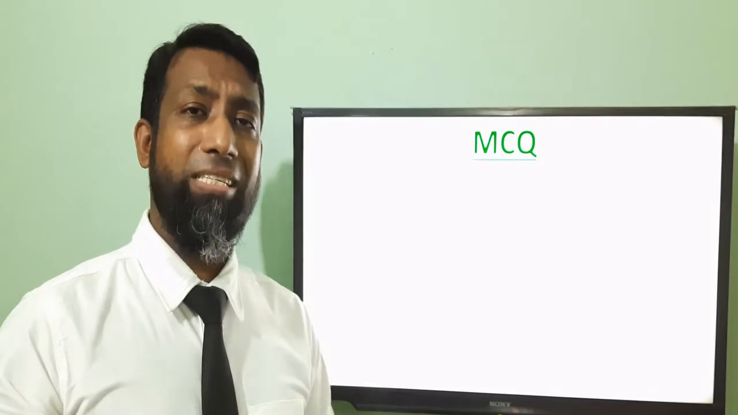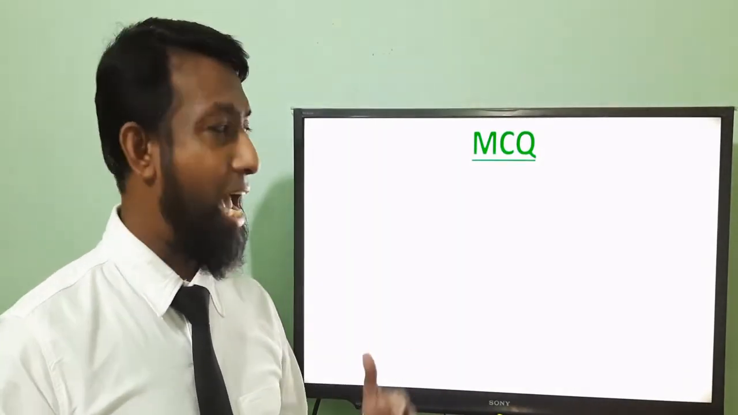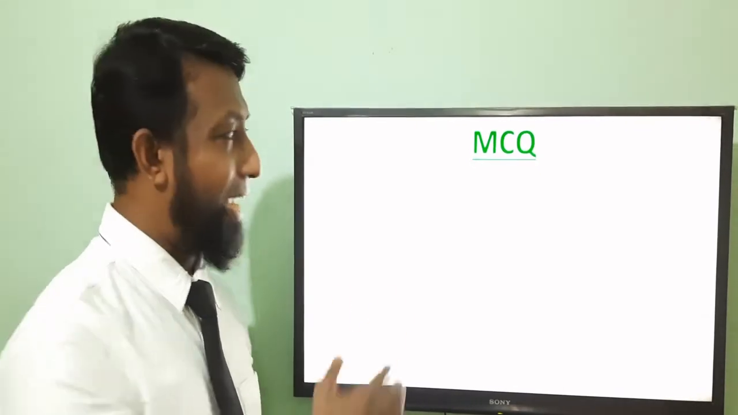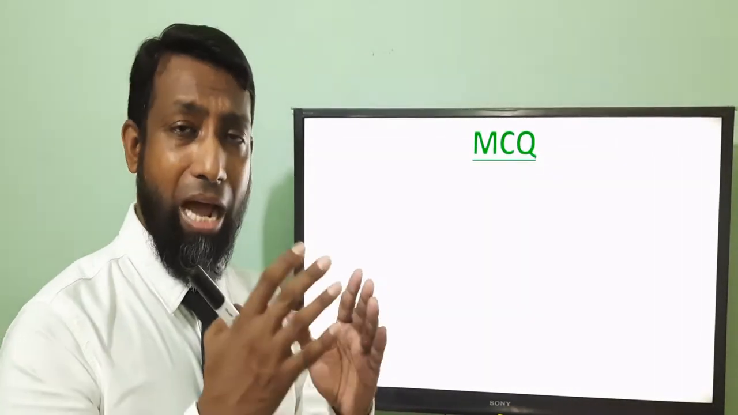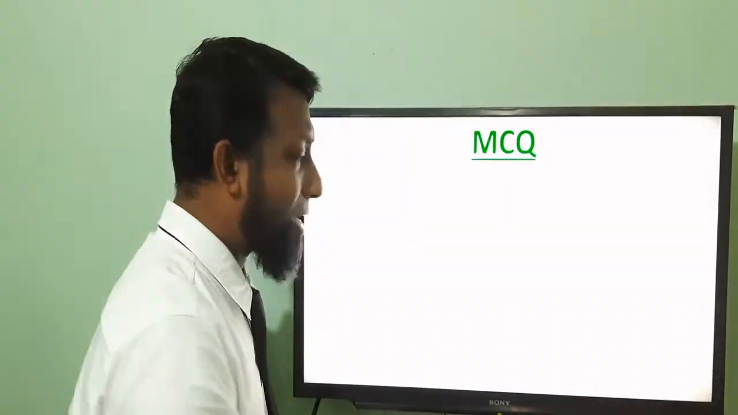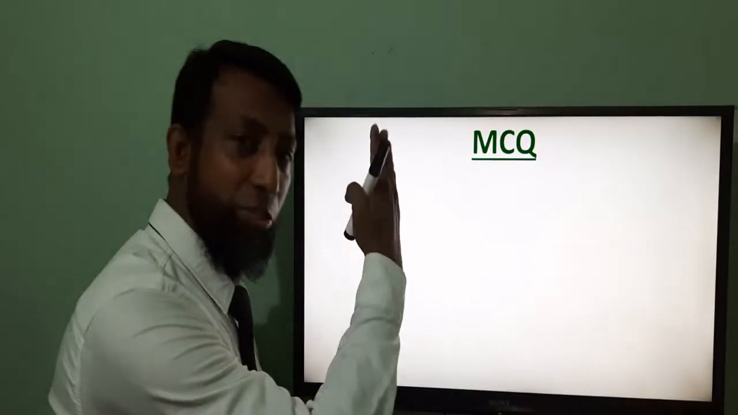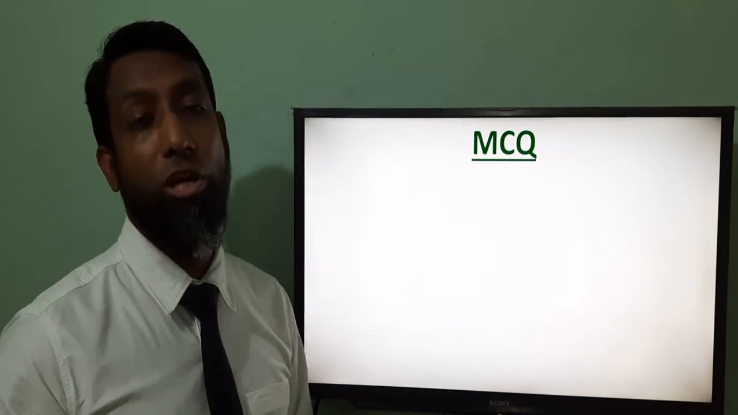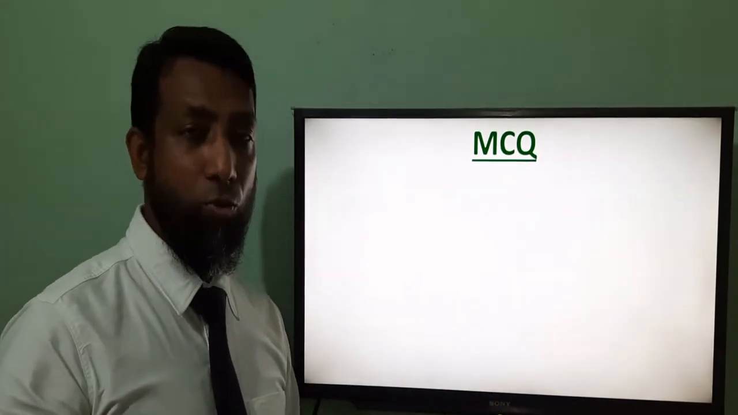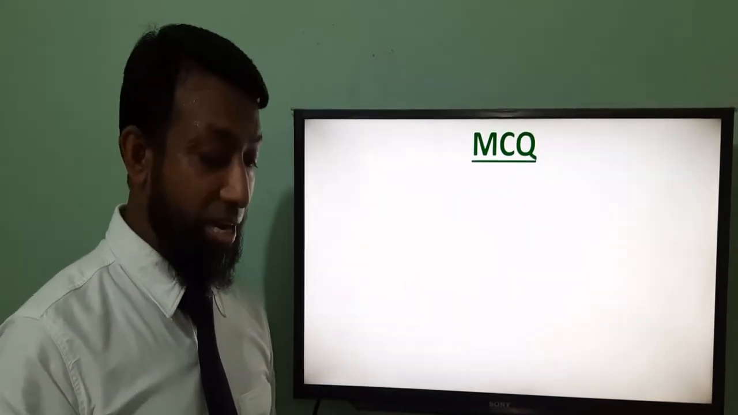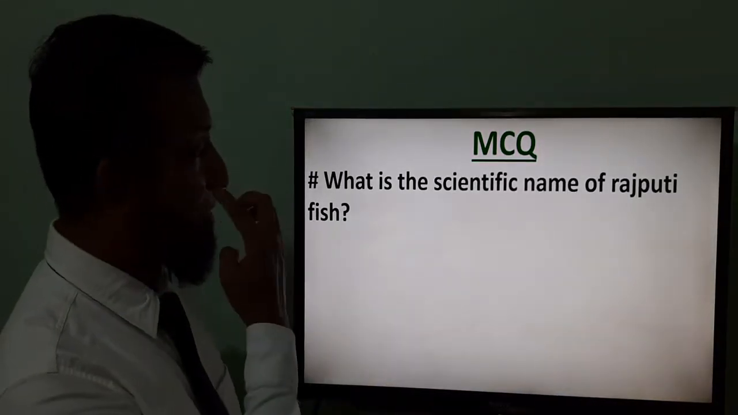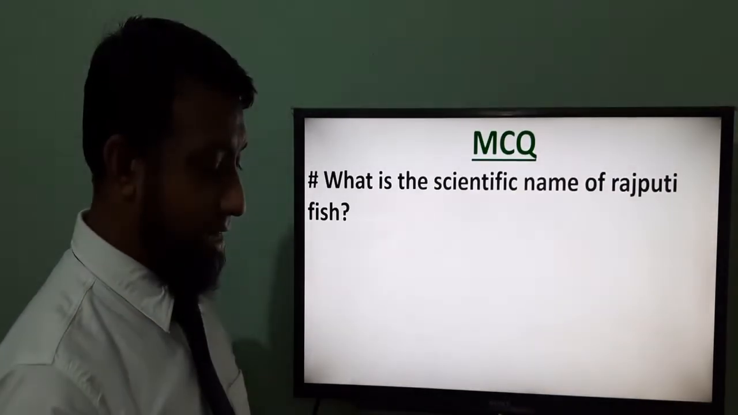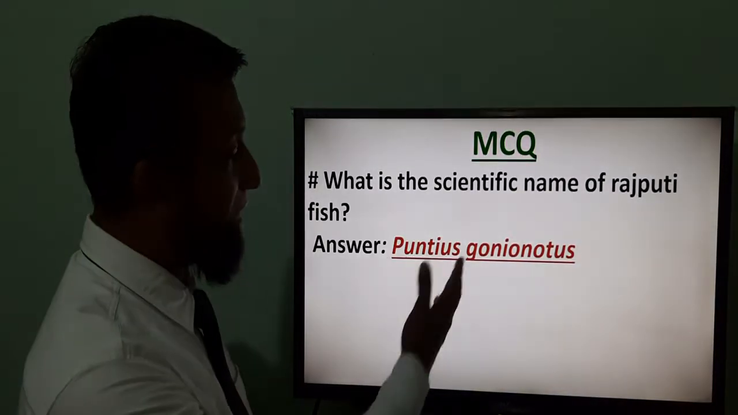With today's lecture I have almost finished. I will show some examples of MCQ and CQ from this section. When I explained the points, I mentioned which ones are important for MCQ and which for creative questions. This is an example of MCQ: what is the scientific name of Rajputi fish? The answer will be Puntius gonionotus.